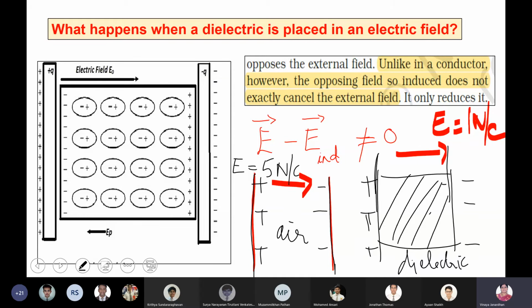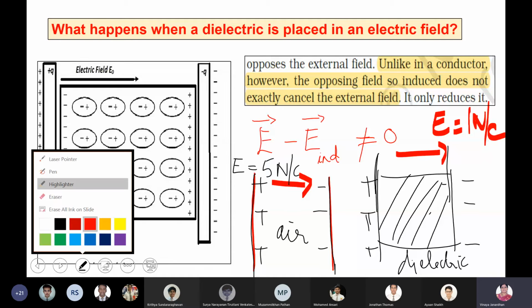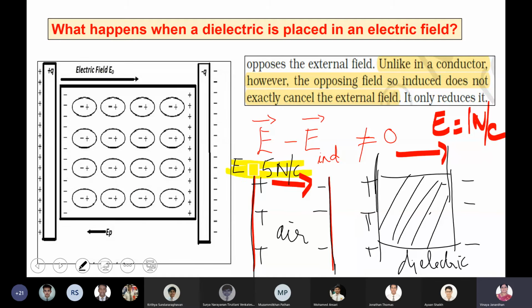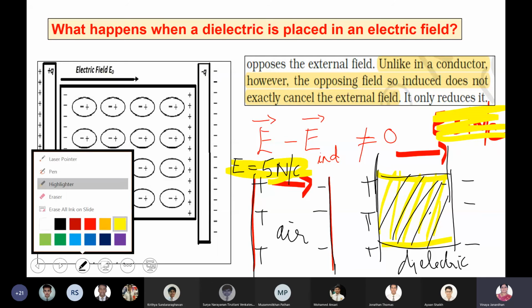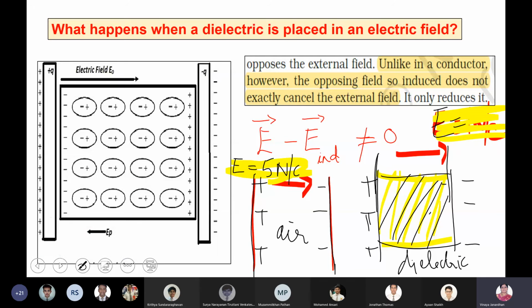I have two charged metal plates. There is an electric field between the two charged metal plates. When air is the medium, look at the strength of the electric field, 5 newtons per coulomb. When I place a dielectric medium instead of air, the electric field will get reduced, E becomes equal to 1. The electric field gets reduced.